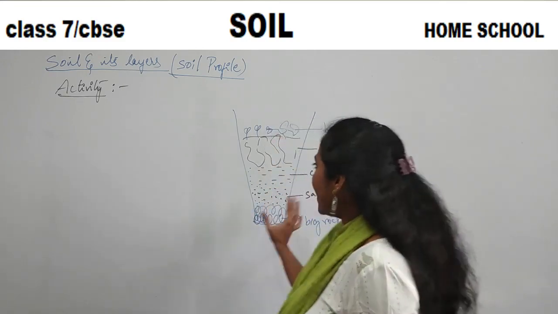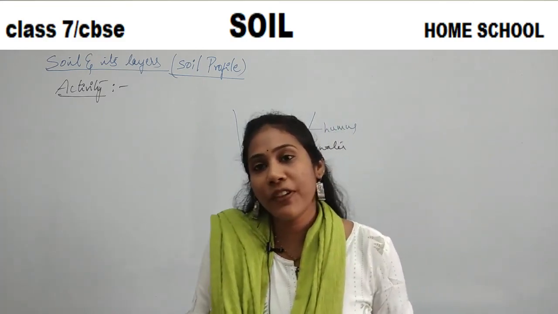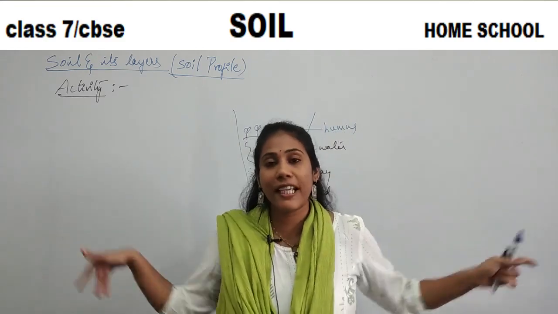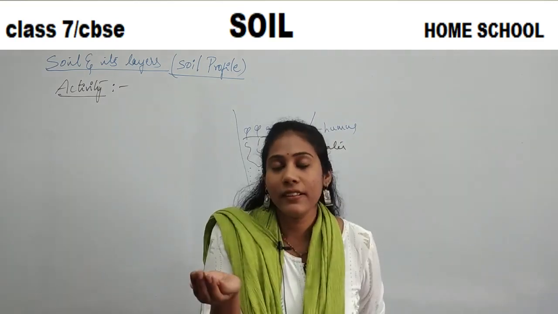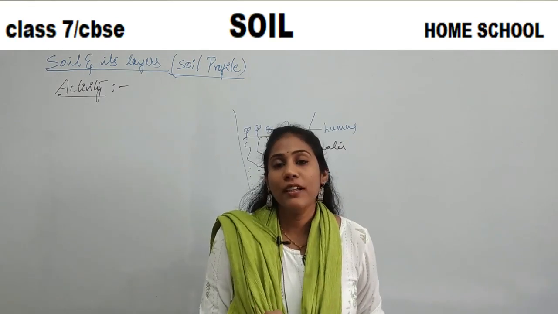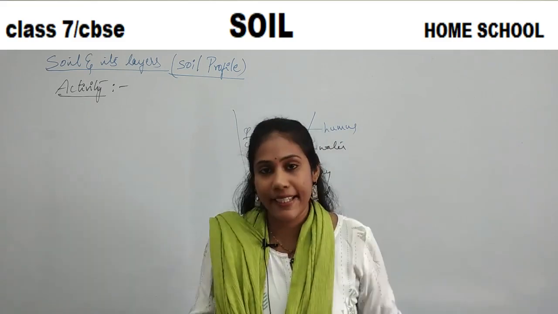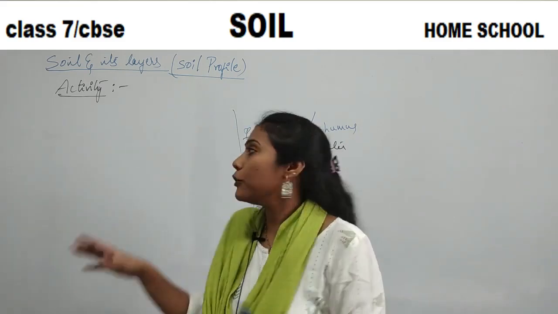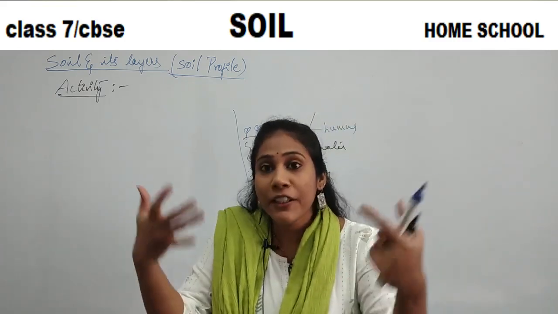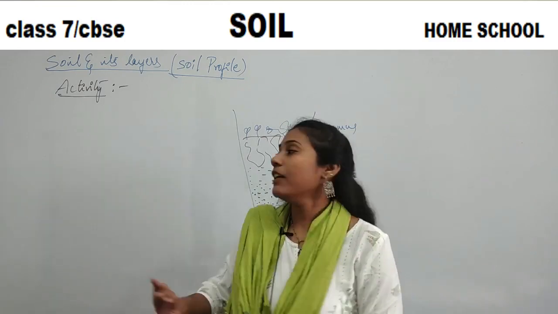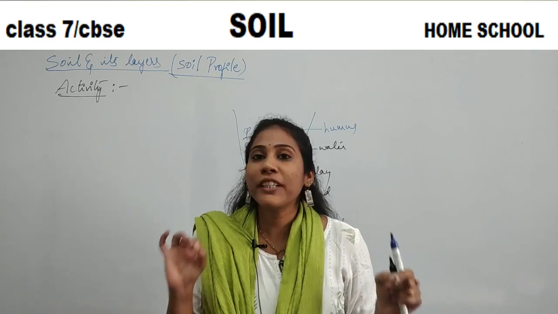Clear? So this activity even you can do. You take your garden soil. My garden soil is different from your garden soil. Yes or no? We have different types of soil. So take a soil from your garden or roadside, put it in a glass of water, allow it to settle, and observe what particles are settling where. If possible, draw a picture like this. Your own picture, what you observed in your glass of water, draw it and send it to your teacher. And that is the homework for today's class.